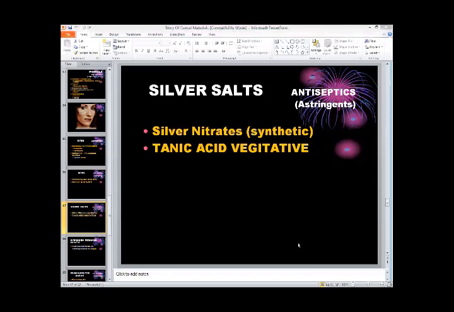Then I talked about the acids we are using. Then we are using silver salts also. Silver nitrate and tannic acid we are using in dentistry. These two silver salts are very good antiseptics. And they have the quality of astringents. Astringents.